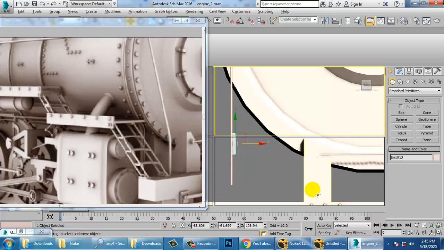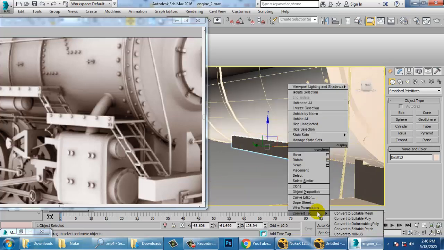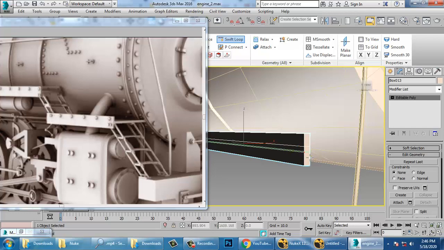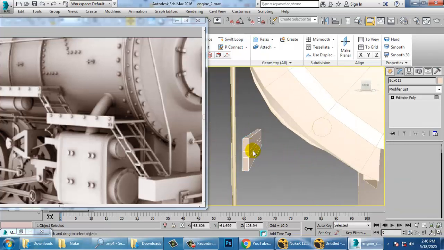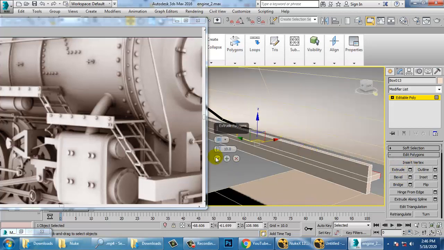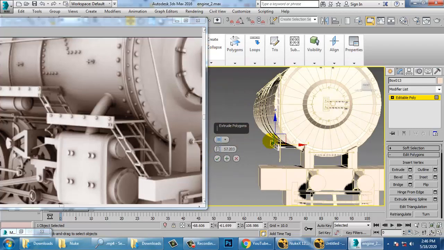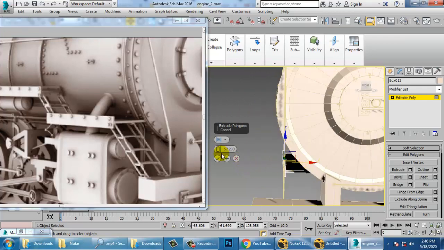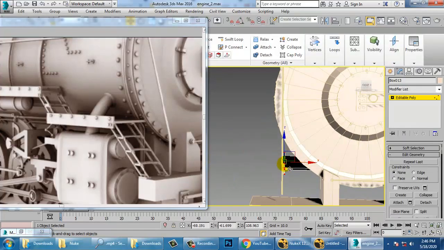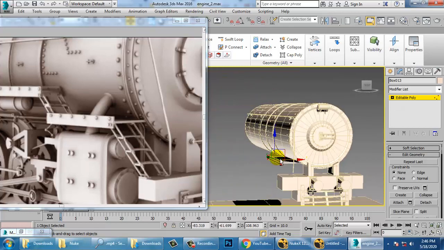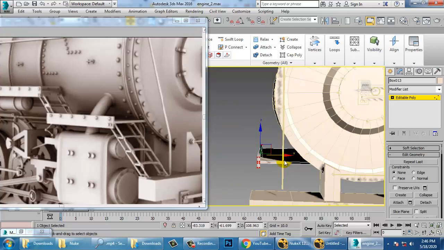So convert to editable poly, and let's add one loop over here, one loop over here. Go into this polygons and let's extrude it further till it goes inside. So select the vertices and just push that out more. So if you see this over here, it's going to be in this manner.